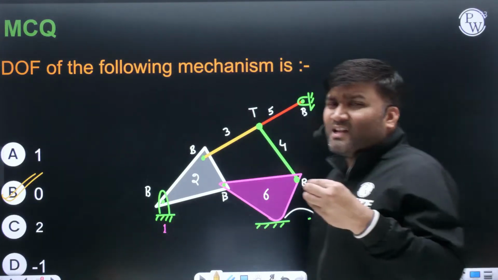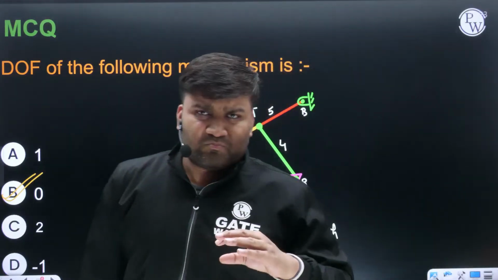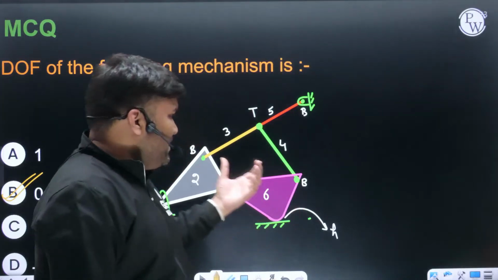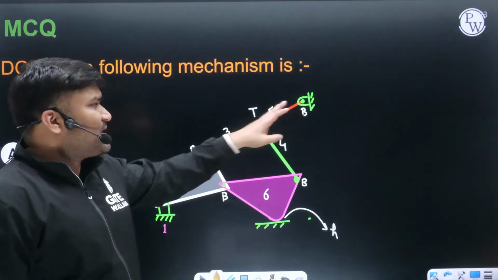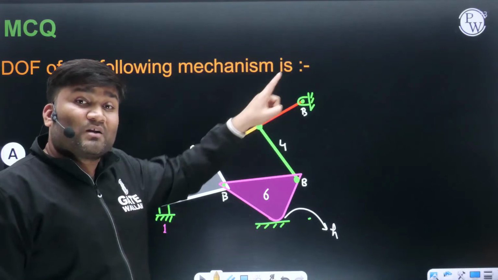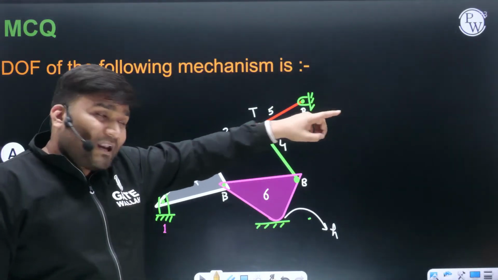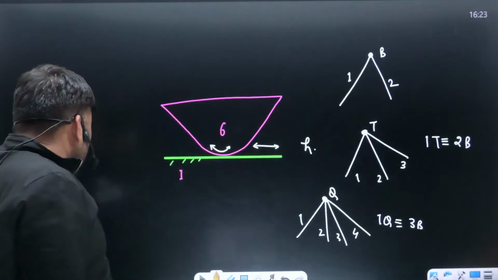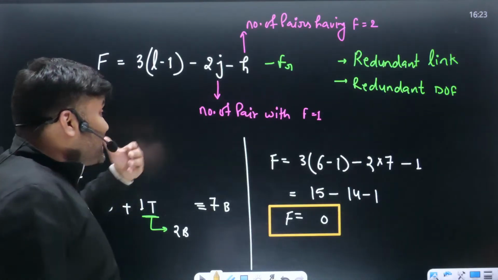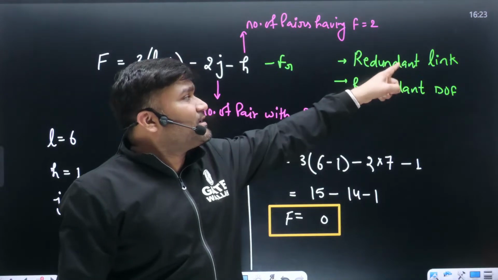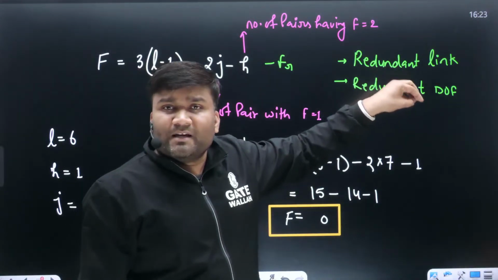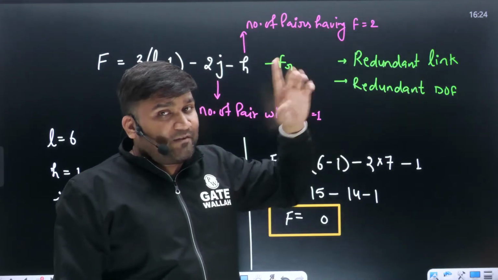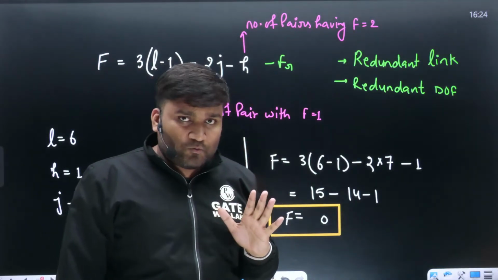Okay? So on degree of freedom, they will ask some questions. Questions may sometimes be very straightforward, where you can easily calculate the number of binary joints and ternary joints. Don't forget to convert them into binaries. And if you have any higher pair, count that carefully. The question may be made difficult if they include any redundant link, a link having a redundant degree of freedom. In that case, the question is going to be a little bit difficult. So be ready for that situation also.